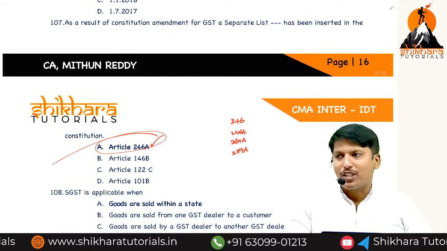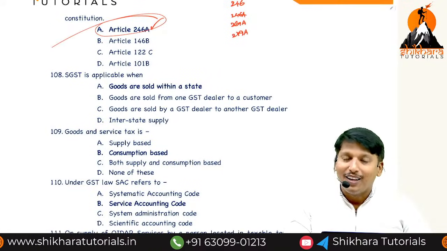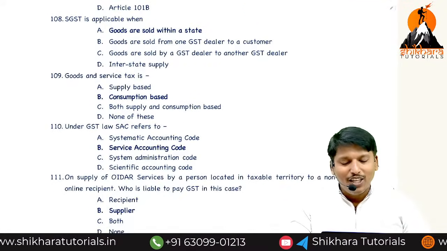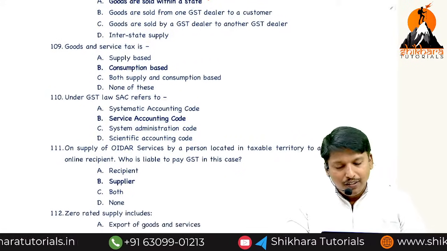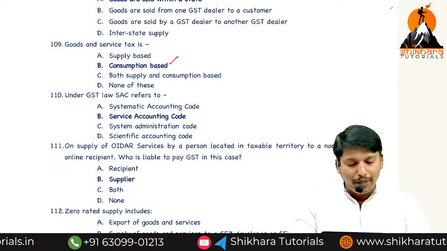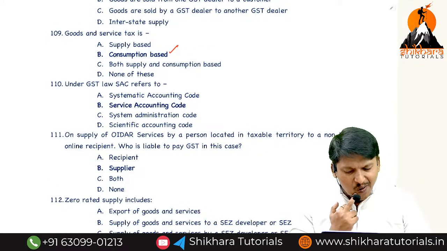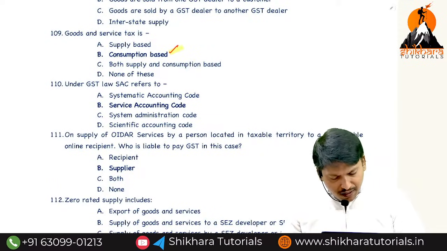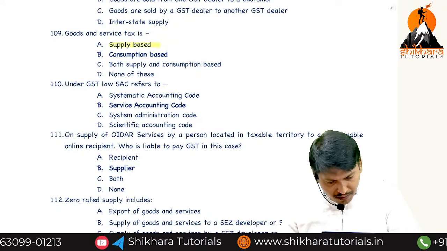Taxes on interstate supplies. Inter or intra? Intra. SGST is applicable where goods are sold within the state. GST, goods and services tax, is consumption based, destination based. Supply based, sorry. Correct answer is supply based, wrong answer.